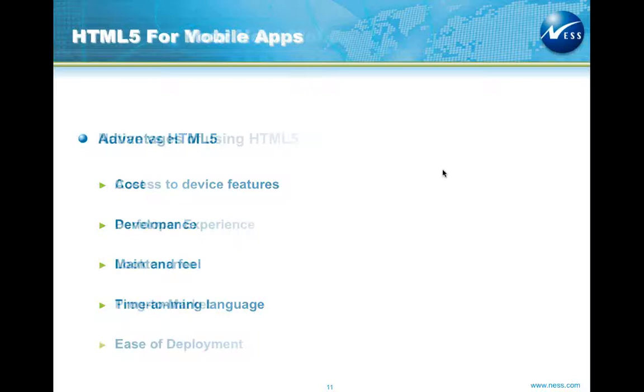Coming to the benefits of HTML5 in a mobile application. First and foremost is cost. You are writing the code for one platform and it's running across multiple mobile platforms, which is achievable at 50% of the cost compared to native application development, where we have to write multiple applications for multiple platforms.